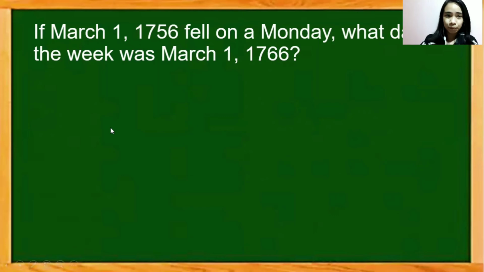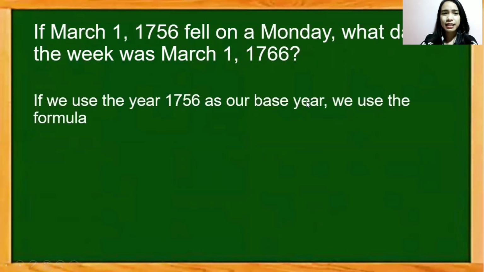One is by ignoring that March 1, 1756 fell on a Monday, so we just ignore that and simply solve for March 1, 1766 using the formula, using the same process that we did on that last item. But in that process, we used March 1, 1600s as our base year. The second approach is if we use March 1, 1756 as our base year instead.